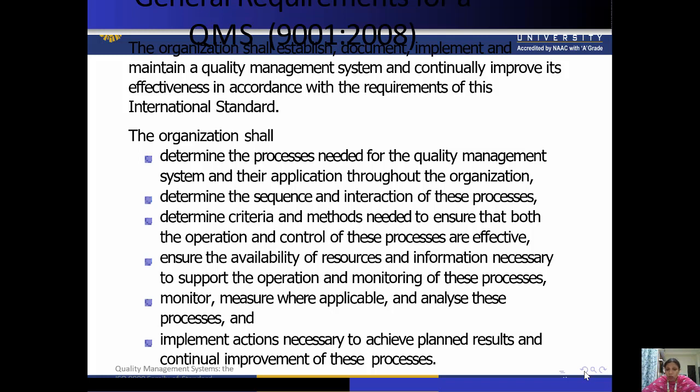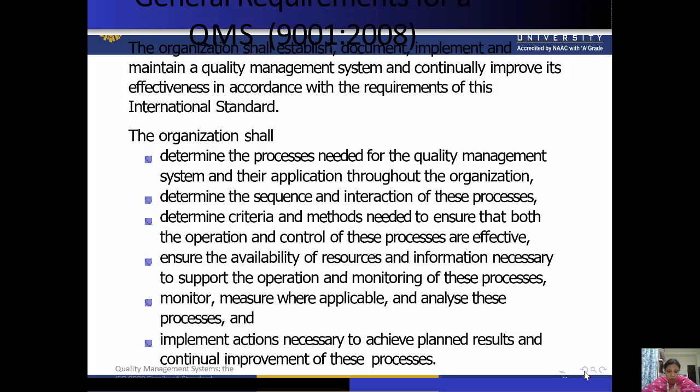So the processes needed for quality management should be determined, along with their application in the organization, the processes which we are using. Similarly, determine the sequence and interaction of these processes.